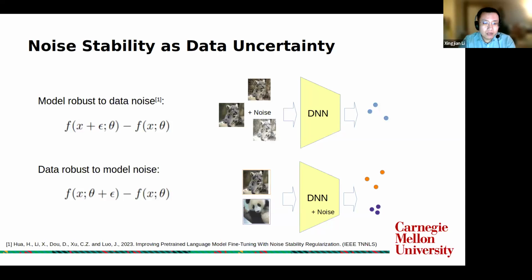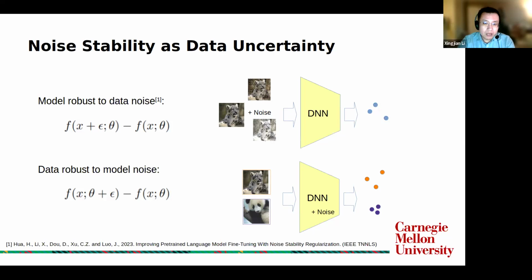Here for active learning, we adopt a similar idea, but we swap the role of data and model. That means we aim to distinguish which data instance is more robust or sensitive to the model perturbations. Then we use this degree of sensitivity as a metric of uncertainty based on the current model. So when we apply a slight perturbation on the model parameters, if the prediction of an image changes a lot, it indicates a low confidence of this image.